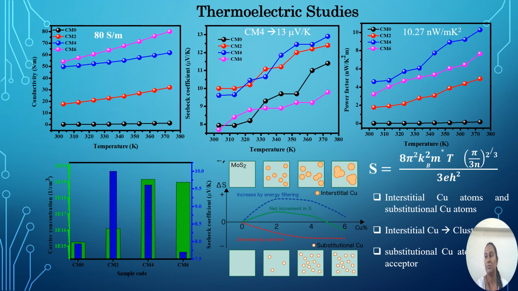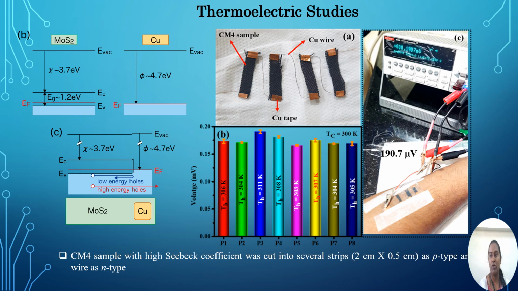Initially, if you consider the substitutional copper atoms, then the carrier concentration will be much higher than with the interstitial copper atoms, whereas the substitutional copper atoms act as acceptors and make a low Seebeck coefficient. But when we consider the interstitial copper atoms, they are likely to form clusters, and these clusters introduce an interface between copper and MoS2, in which low energy carriers will be filtered, allowing the high energy carriers, and this leads to enhancement of the Seebeck coefficient.